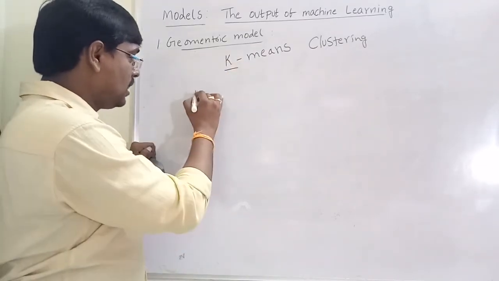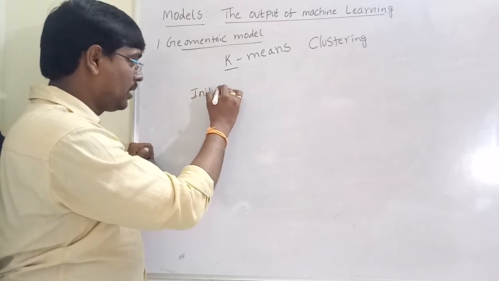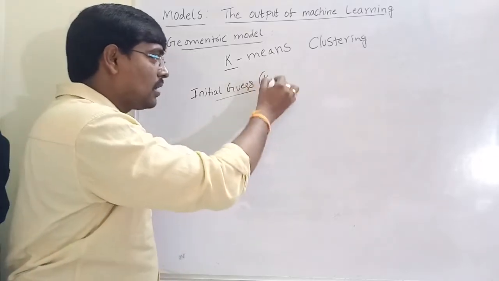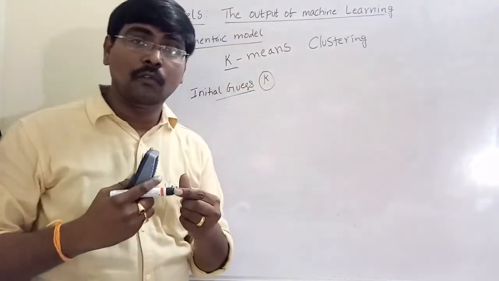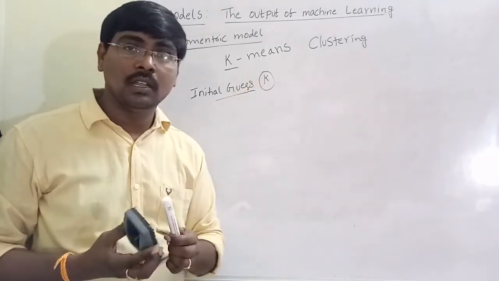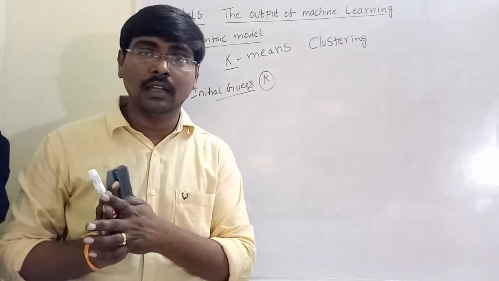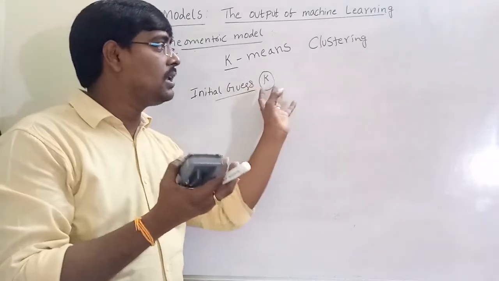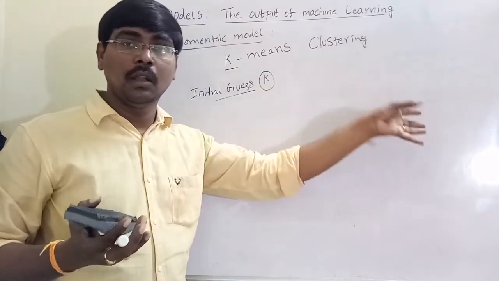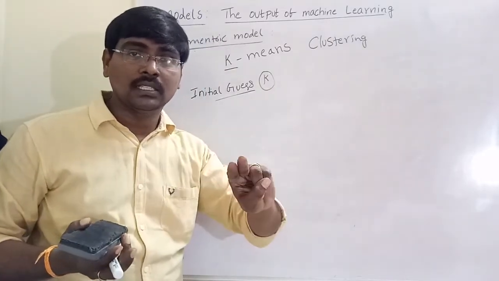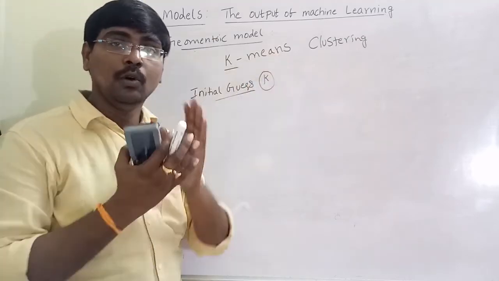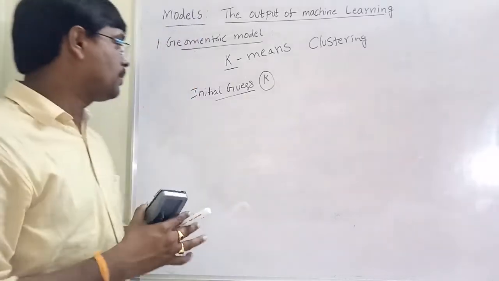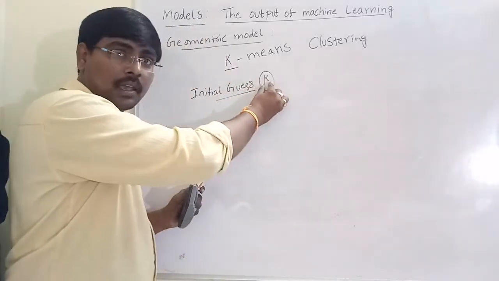Here k-means means initial guess. The very important point is, initially we have to guess the value of k. Why? Because in unsupervised learning, we have no information regarding the classes. Suppose we have email, we have 2 classes. That is, the email either belongs to spam or to ham. That is only 2 classes. But in clustering, we don't know how many classes, that is, how many groups we have. For that purpose, I have an initial guess of k.